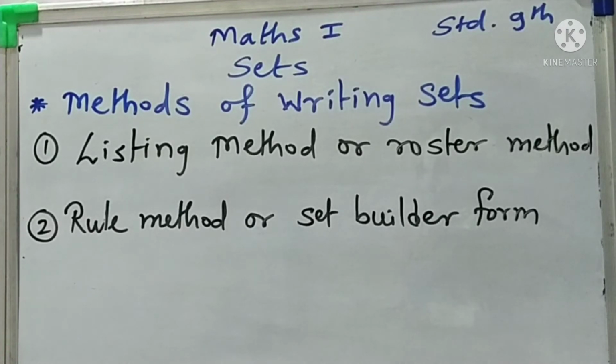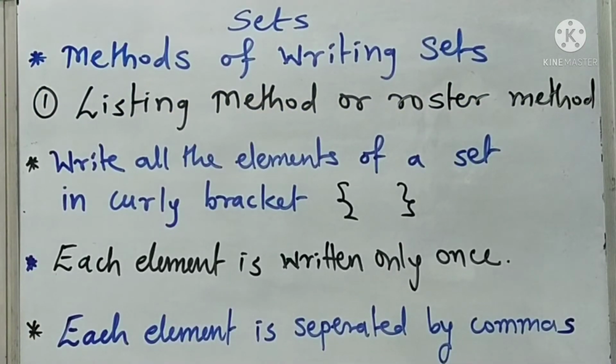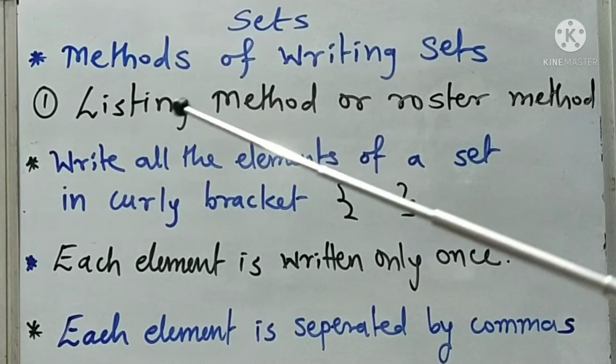Now we discuss these methods one by one: how to write a set by the listing method or roster method, and then the second method, the rule method or set builder form. Okay, so pay attention here, students. Now we have some rules for how to write the elements of a set by the listing method.